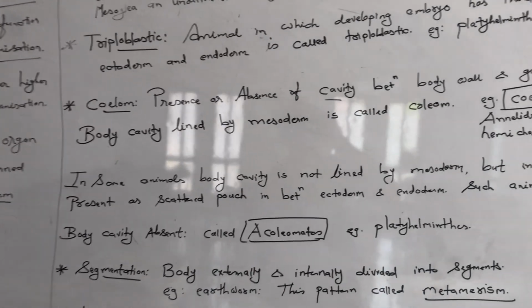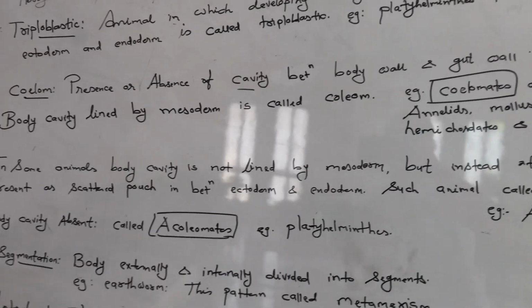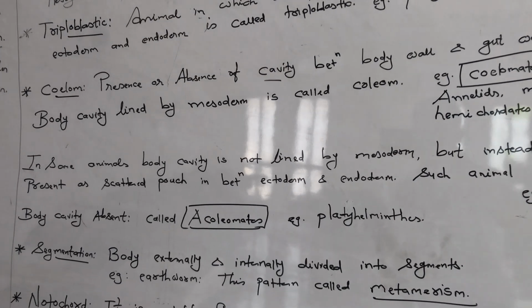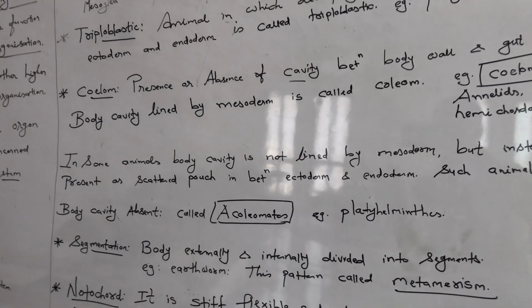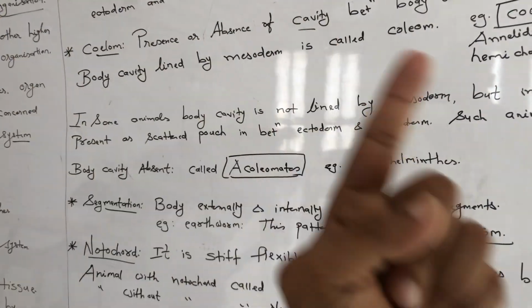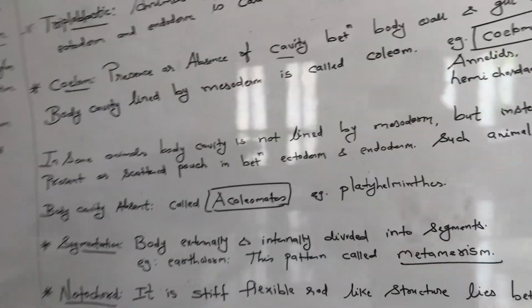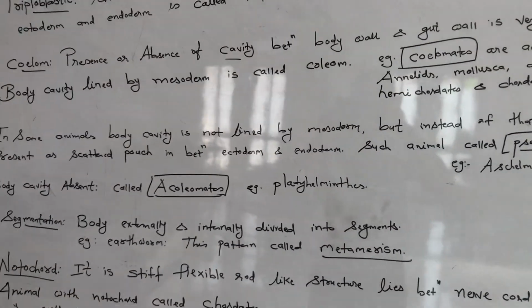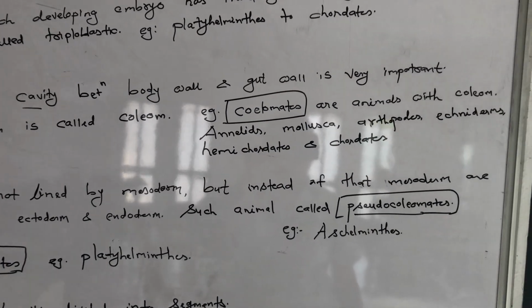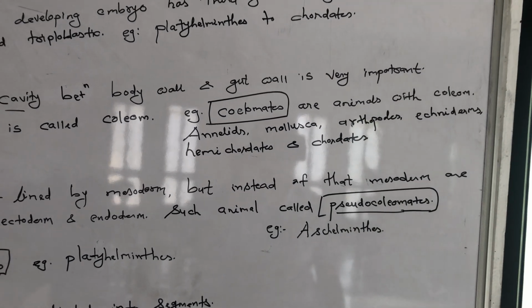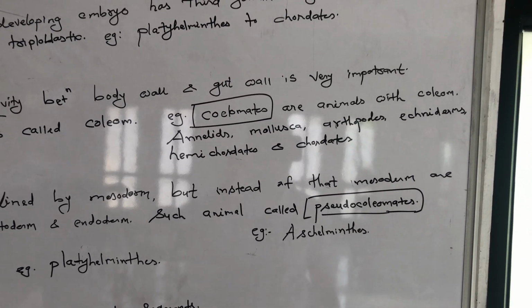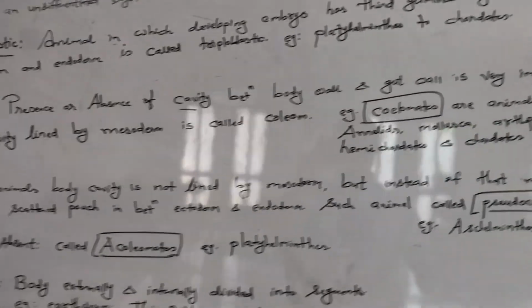A body cavity lined by mesoderm is called coelom, right? Those animals whose body cavity is lined by mesoderm, that means it is covered inside by mesoderm, are called coelomate. So an animal with coelom is called coelomate. Examples are annelids, mollusca, arthropods, echinoderms, hemichordates and chordates.